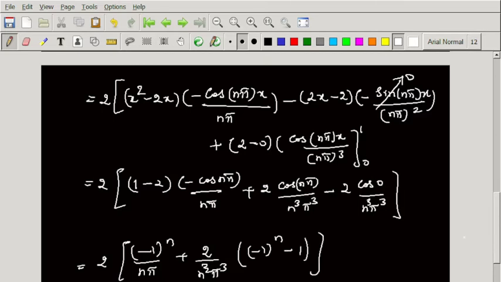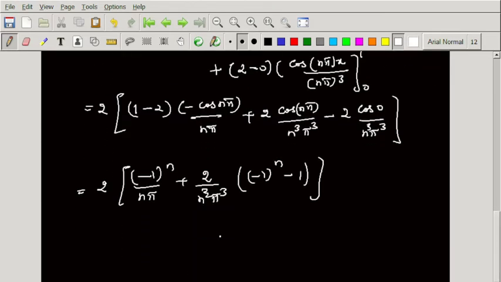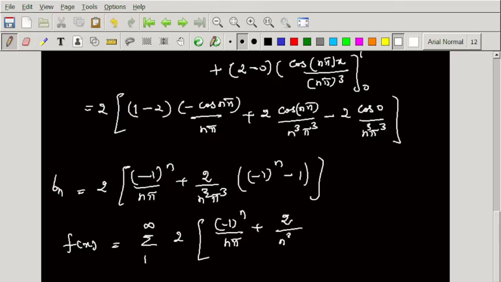Now further simplification is difficult, so we can stop the problem here itself. So this is Bn. So f of x is nothing but summation 1 to infinity Bn, which is 2 times minus 1 whole power n divided by n pi, plus 2 divided by n cube into pi cube of minus 1 power n minus 1, into sine n pi x.